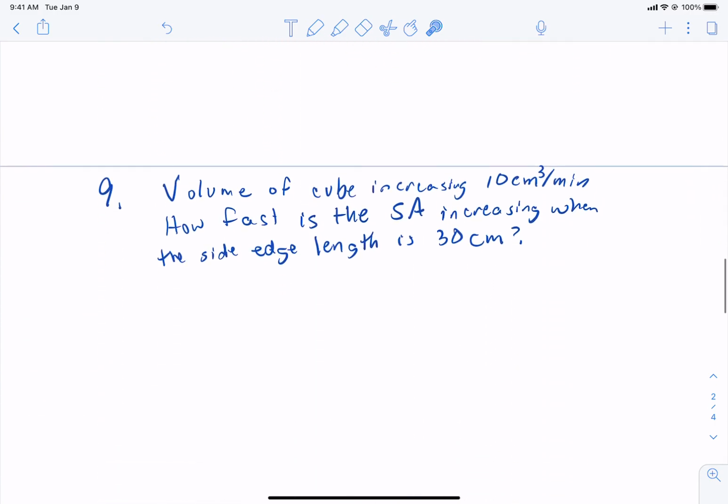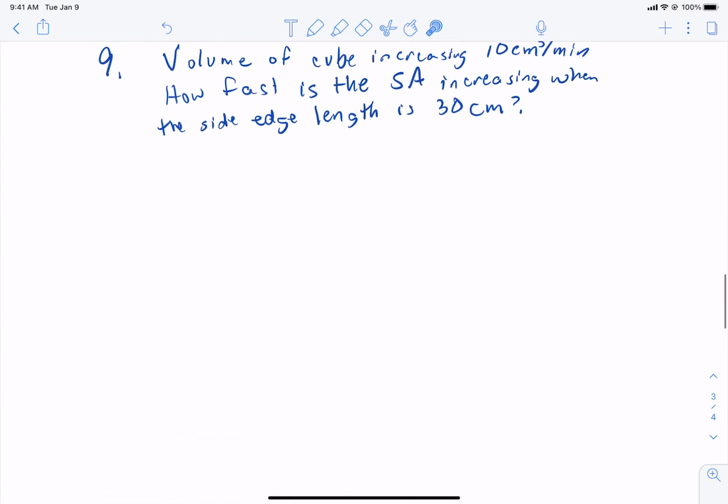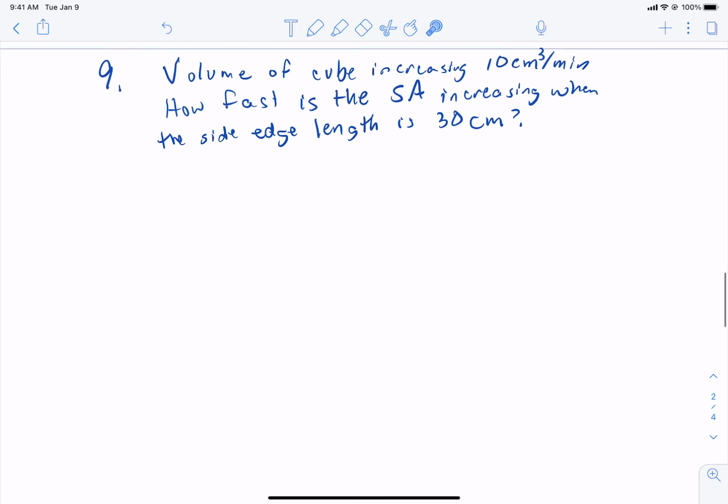We're going to do one last problem, and I think you have a good review for your test. Okay, number 9. It says find the volume of a cube is increasing at 10 cubic centimeters per minute. How fast is the surface area increasing when the side edge length is 30 centimeters? Well, I'm going to first remember it's related rates.